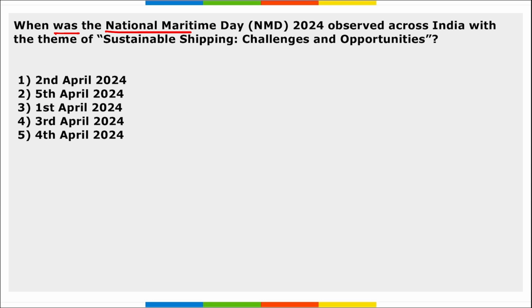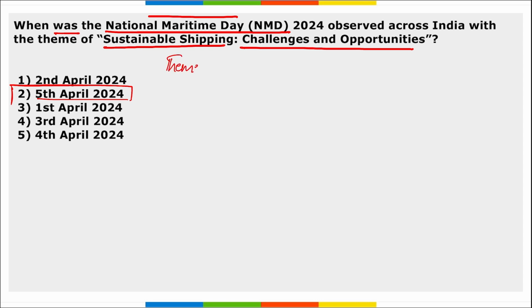Next, when was the National Maritime Day observed across the globe with the theme Sustainable Shipping Challenges and Opportunities? So it is 5th of April we observe National Maritime Day across the globe, and here you can see the theme being Sustainable Shipping Challenges and Opportunities. This was the 5th edition. Also remember, 5th of April observes the 5th edition of the International Day of Conscience.